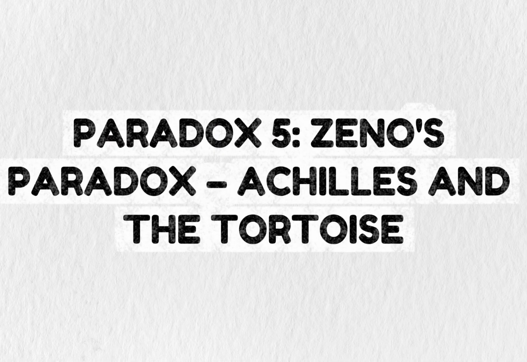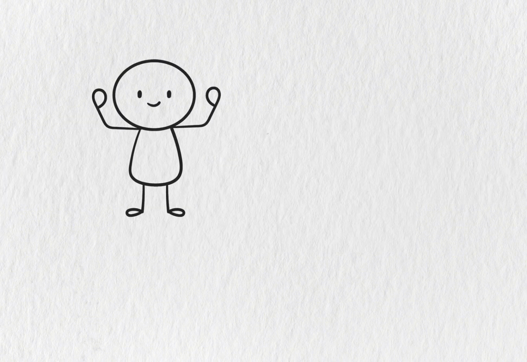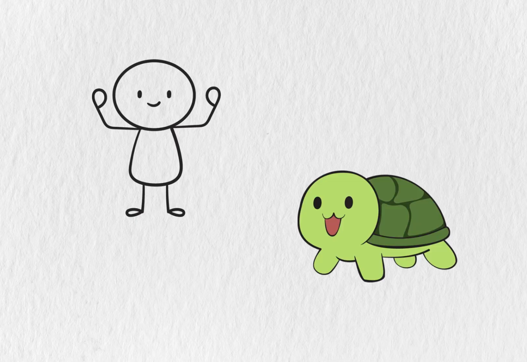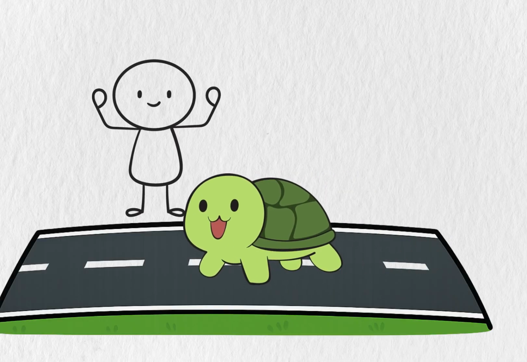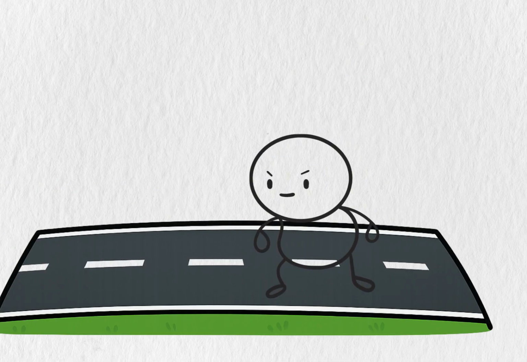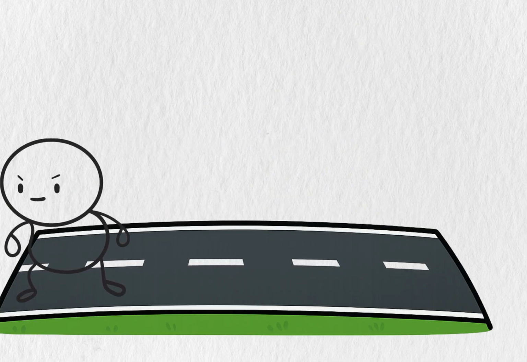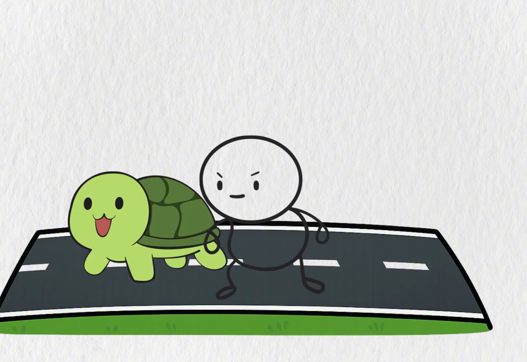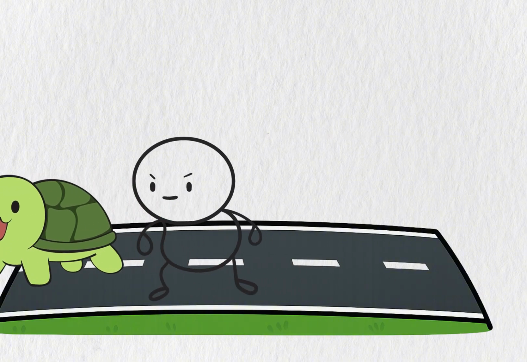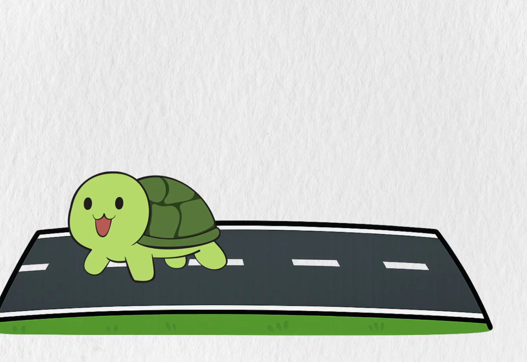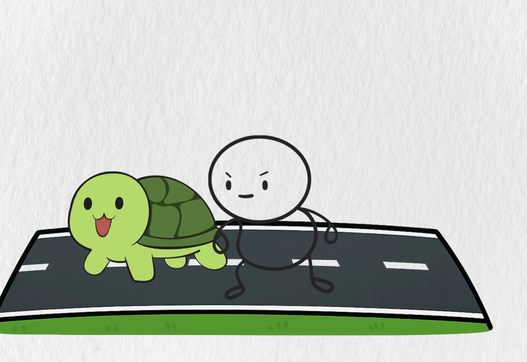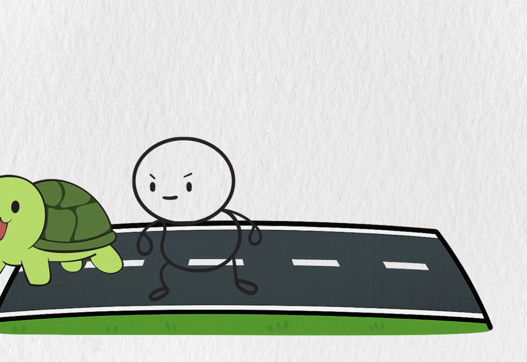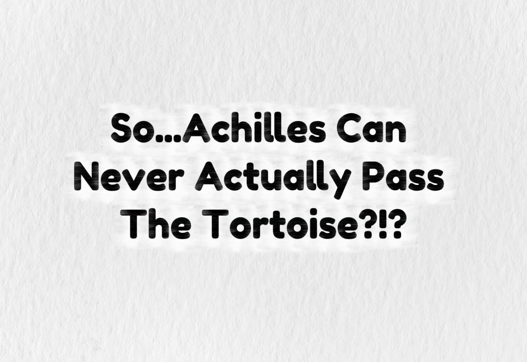Paradox 5. Zeno's Paradox. Achilles and the Tortoise. Achilles, a fast runner, races a tortoise. Being a good sport, he gives the tortoise a head start. The race begins. Achilles runs to where the tortoise was, but by the time he gets there, the tortoise has moved a little bit forward. So Achilles runs to that new spot, but again, the tortoise has moved a bit more. This repeats infinitely. Every time Achilles reaches where the tortoise was, the tortoise is somewhere new. So it seems like Achilles can never actually pass the tortoise.